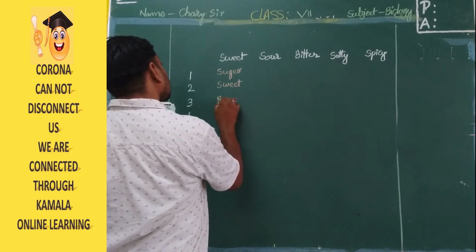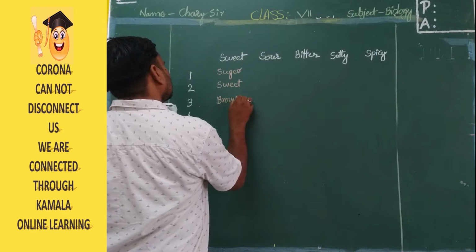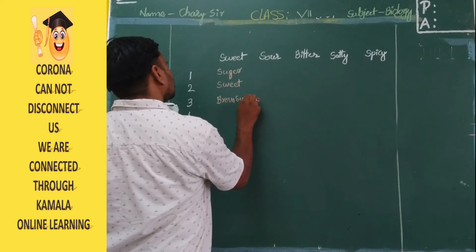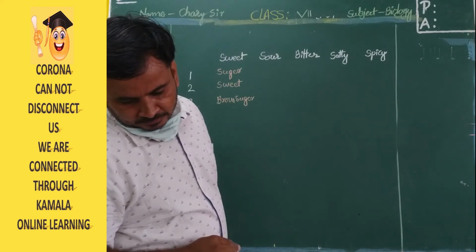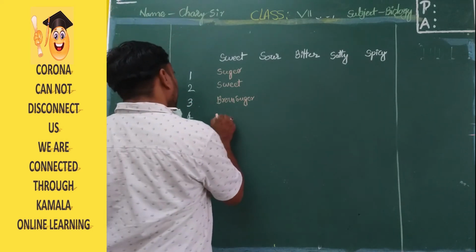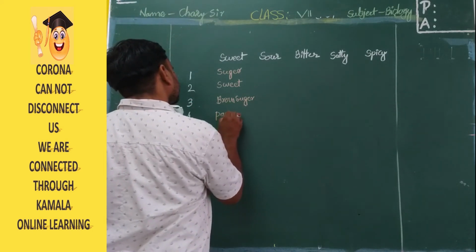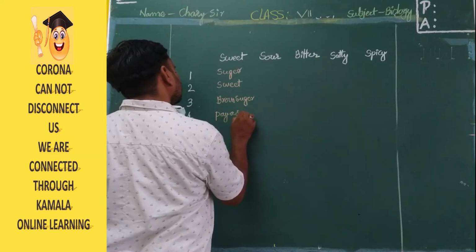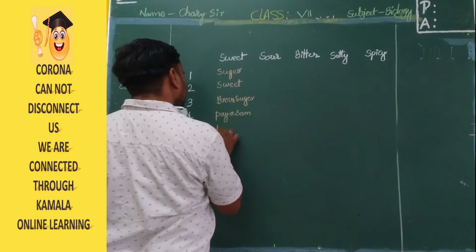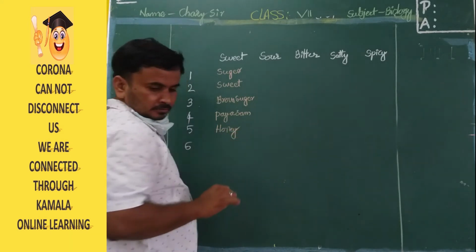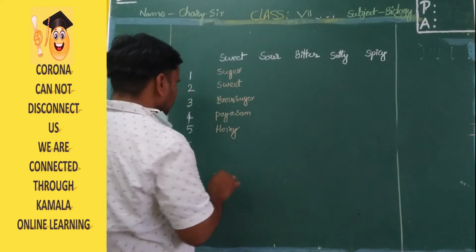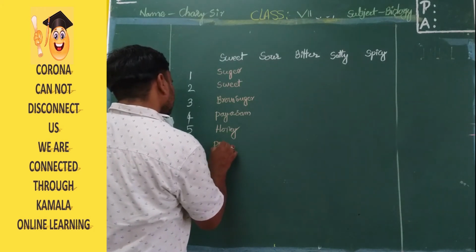Next one is brown sugar. Next one is payasam. Next one is honey. And the next one is pineapple.